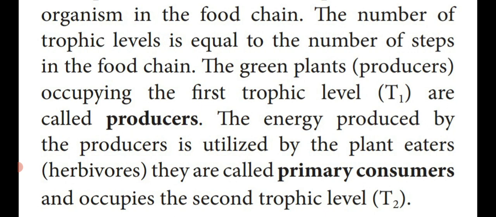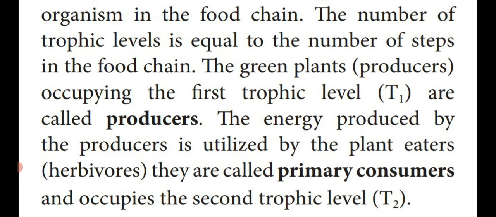I told you T1, T for trophic, first means first level. The first trophic level is known as producers. Then the energy produced by the producers is utilized by the plant eaters, that means plant eating animals, herbivores. What is that? Herbivores, plant eating animals.